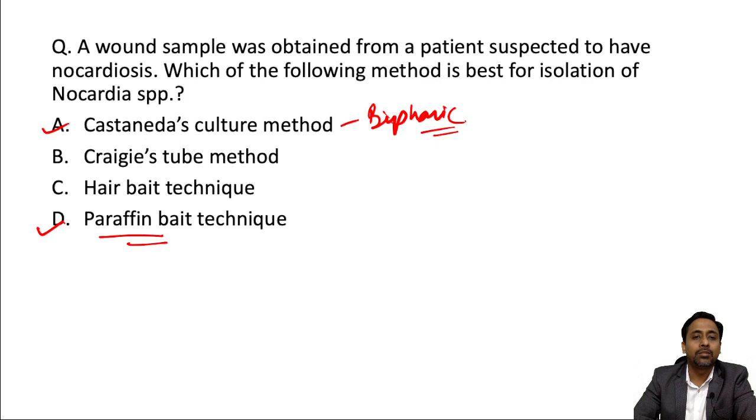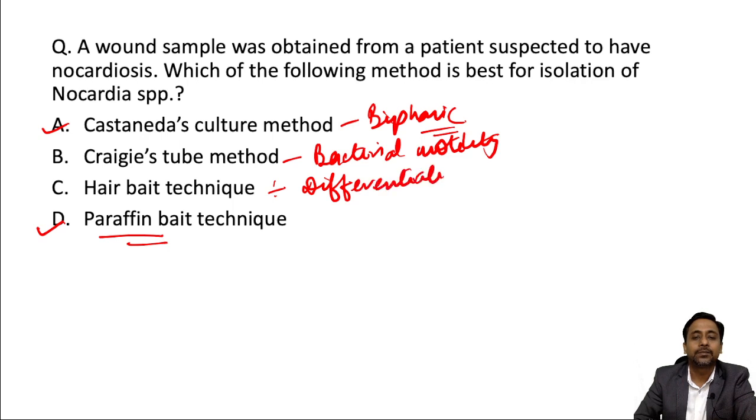Craigie's tube method is used for bacterial motility. The hair bait technique is used to differentiate between various fungi. So the only correct option is the paraffin bait technique.